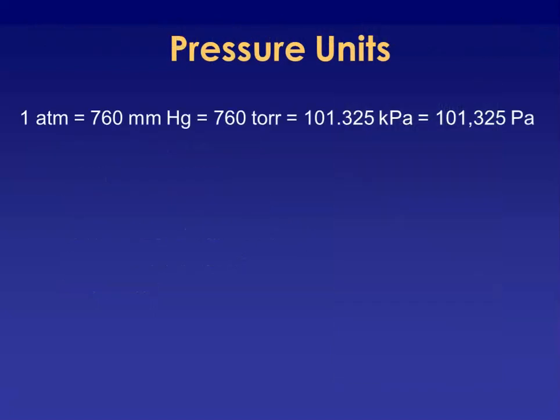Pressure can vary depending on your altitude above sea level, as well as the environmental conditions that are taking place. So these are units of conversion between pressures. Again, standard pressure is defined as 1 atmosphere, and at that particular pressure at sea level, the barometer rises 760 millimeters of mercury. So that's that equivalency. Torricelli also got a unit named after him, and that is equivalent to the millimeters of mercury, 760 torr. And then we have the SI units of pressure, 101,325 pascals, or in kPa, 101.325.